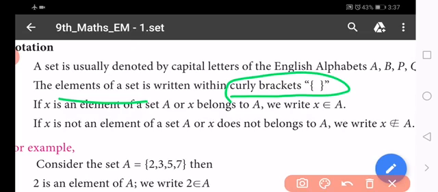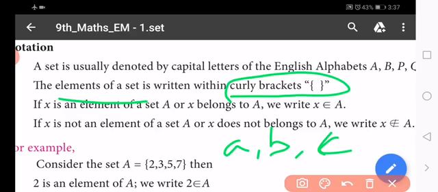Each and every set is represented by a capital letter in the English alphabet. At the same time, each and every element in that group is denoted by small letters a, b, c.